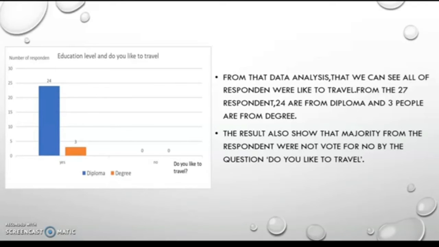The result also shows that the majority of respondents did not vote no to the question do you like to travel. No one voted no, so all of the respondents like to travel.